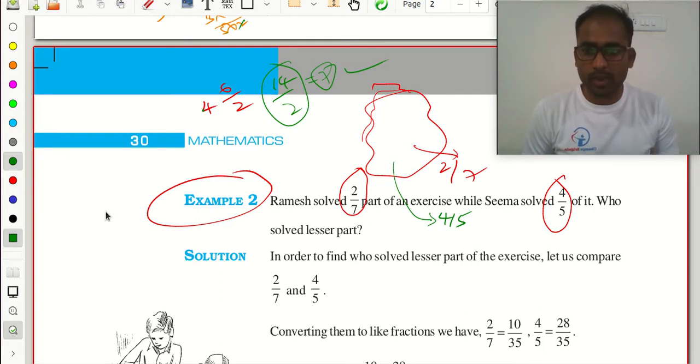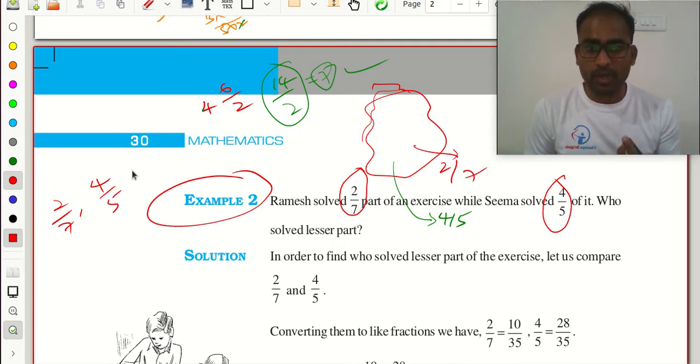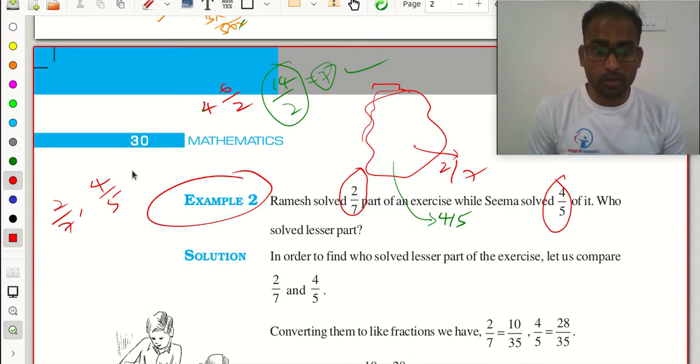So here we are having two different fractions, 2 by 7 and 4 by 5. Now I need to make the denominators of the two fractions equal. Why? Because I need to make like fractions. After that only I can compare the two fractions.